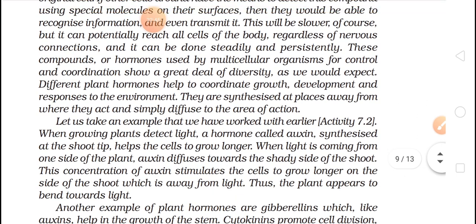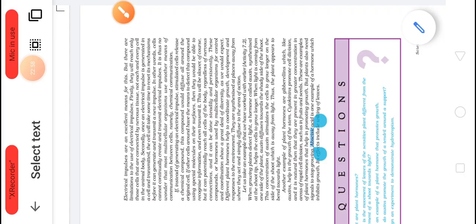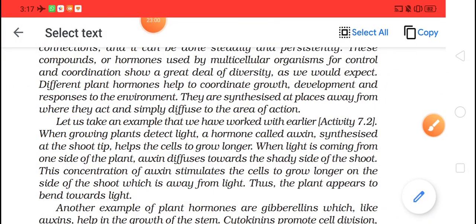Yes, let's move further. Let us take an example that we have worked with earlier. When a growing plant detects light, a hormone called auxin. So auxin is what, students? Auxin is your growth hormone in plants.